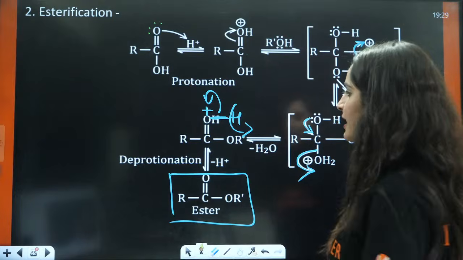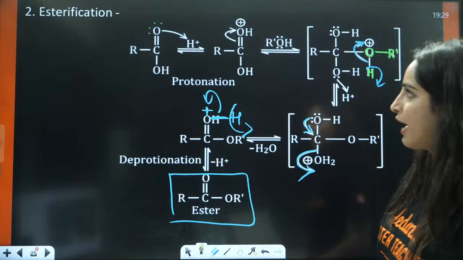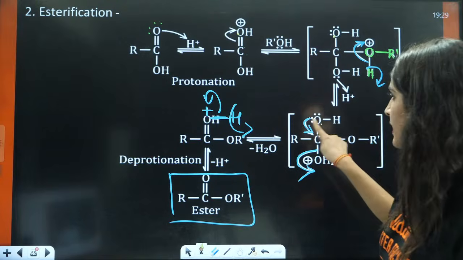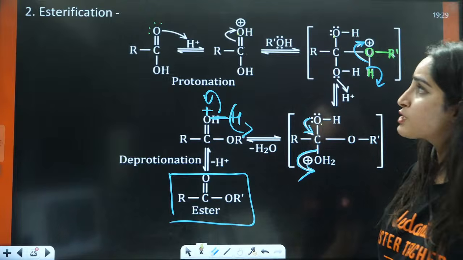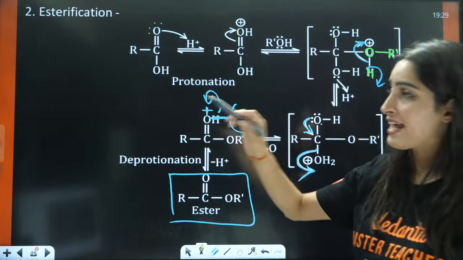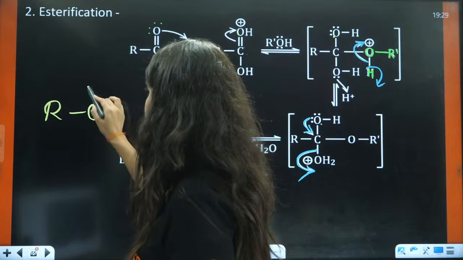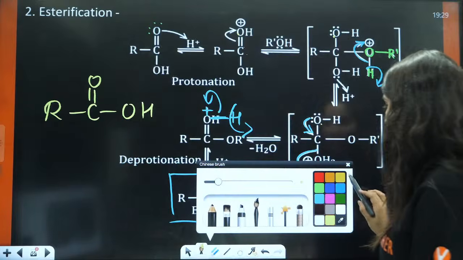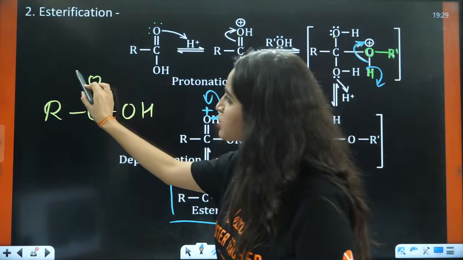All you need to understand is what is the oxygen that we have. If you see here, this O is still present. That means for carboxylic acid, in the ester we have the formation of RCOOH. Now the question that they can ask you is, this oxygen is from which side?